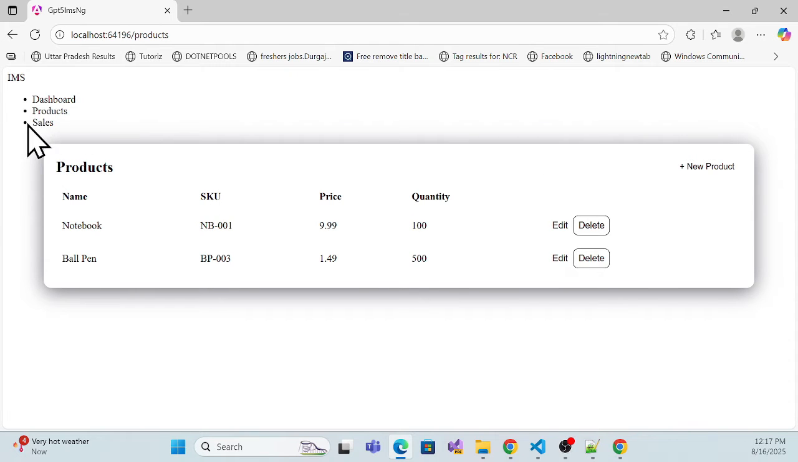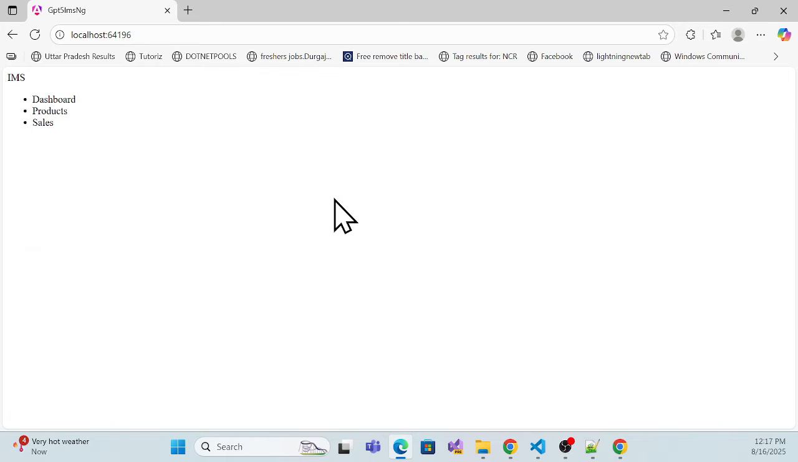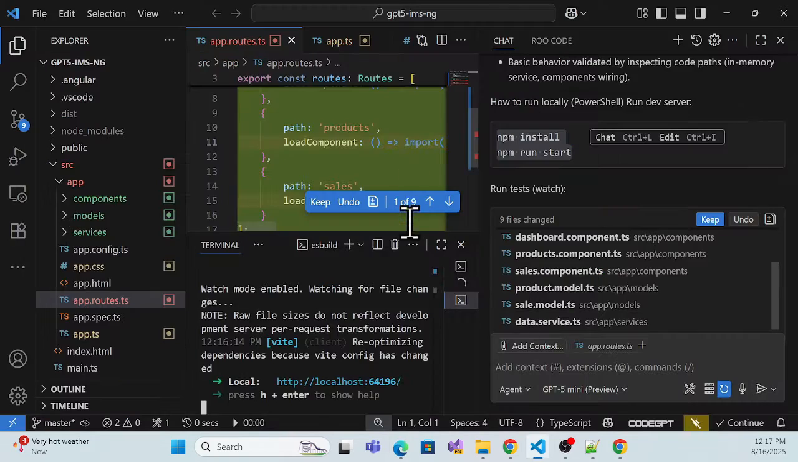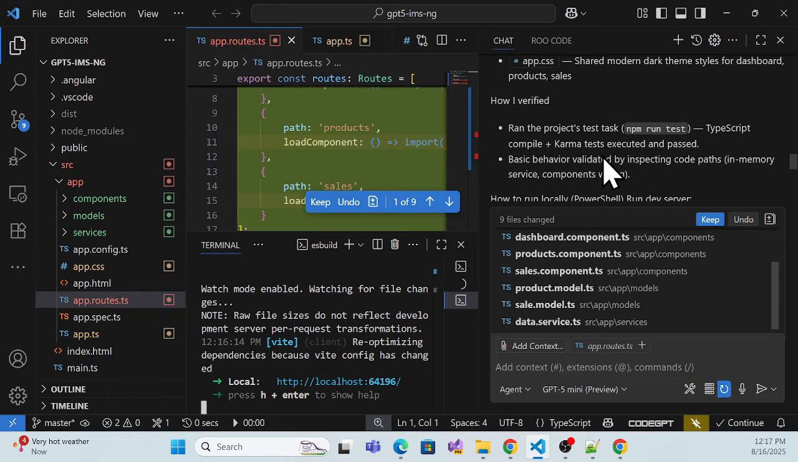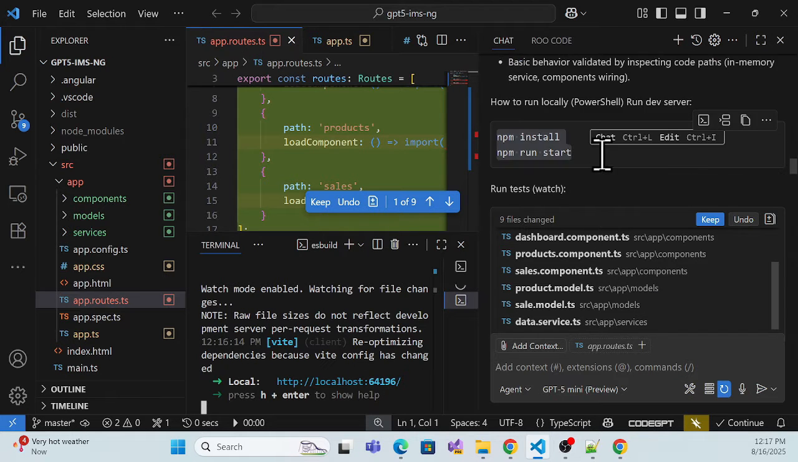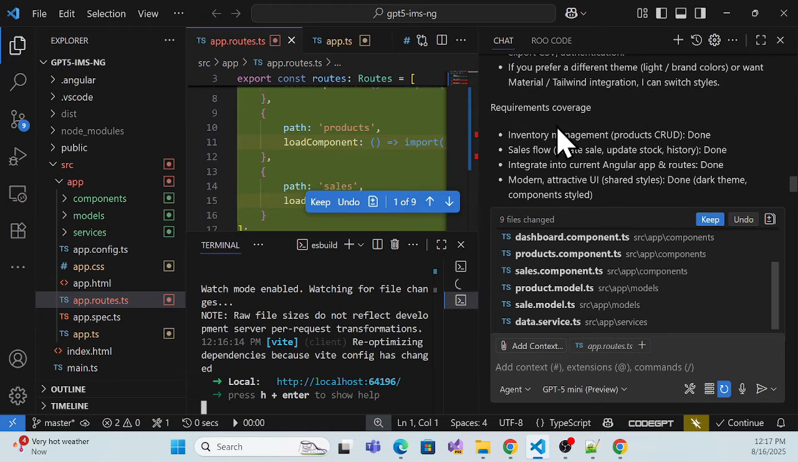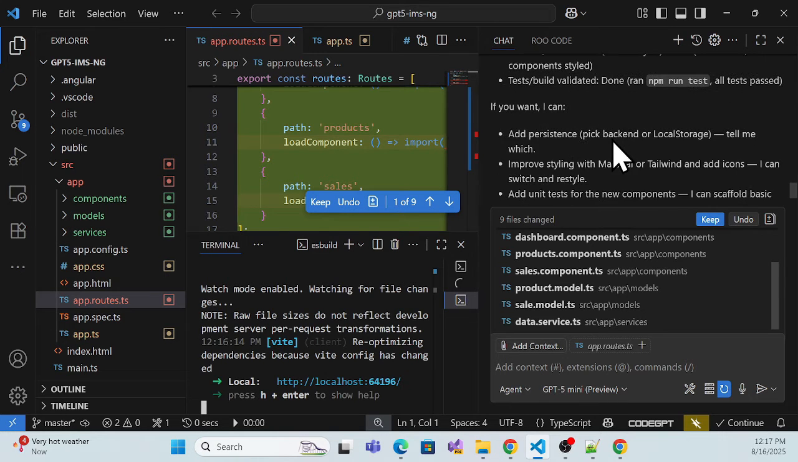Similarly, let me check whether sales is working or not. Yeah, sales also shows nothing over there. So navigation might not be working properly, and we can ask about that. For that they are explaining something over here: required coverage is fine, but if you want to add persistence, backend or local storage, tell me which.